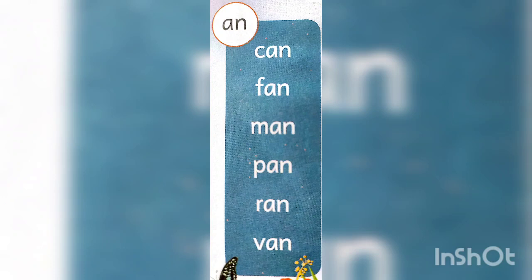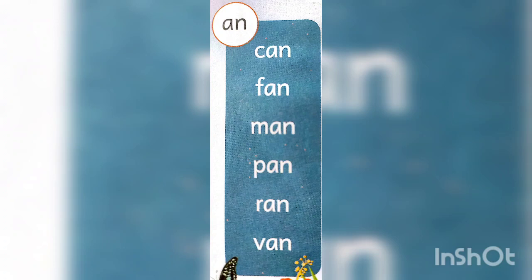The phonic sounds are f, a, n, fan. Next, number 3, man. The word is man. The phonic sounds are m, a, n, man.